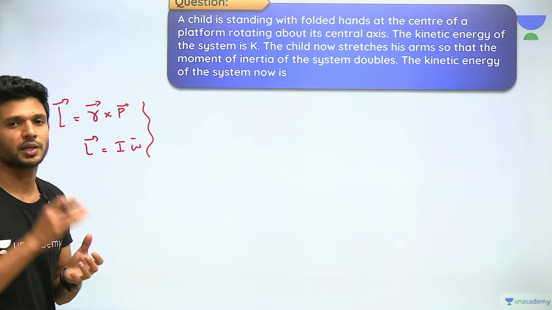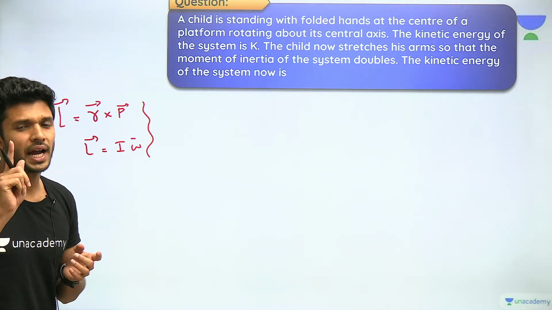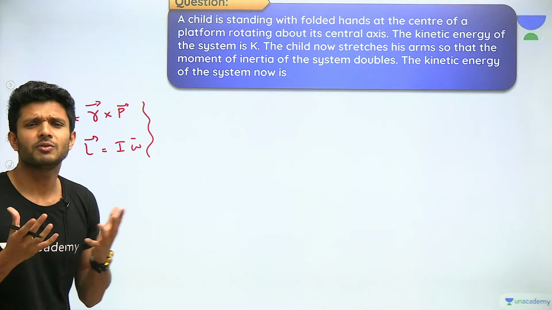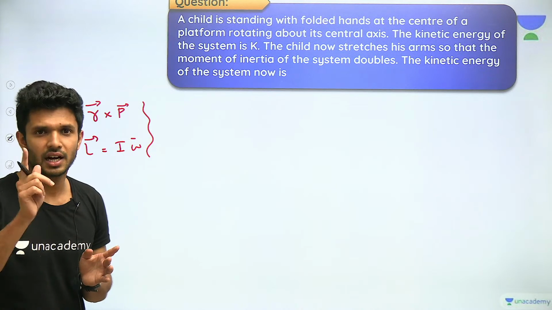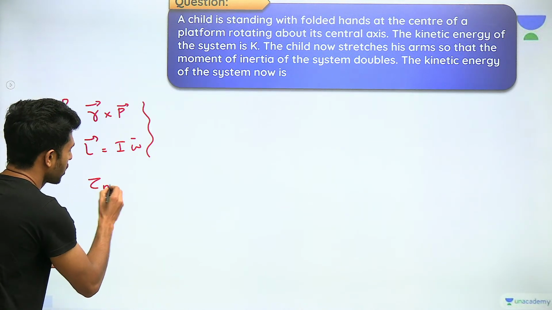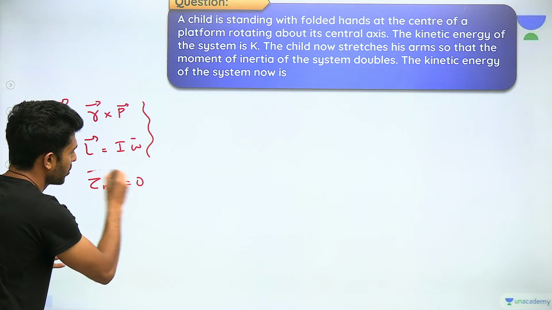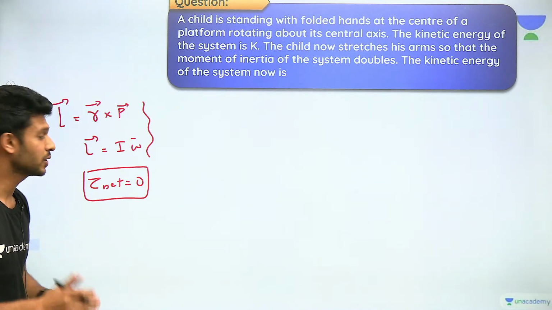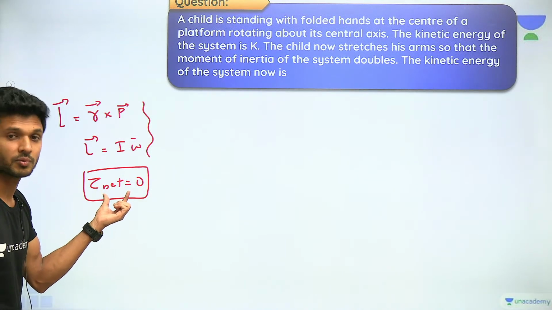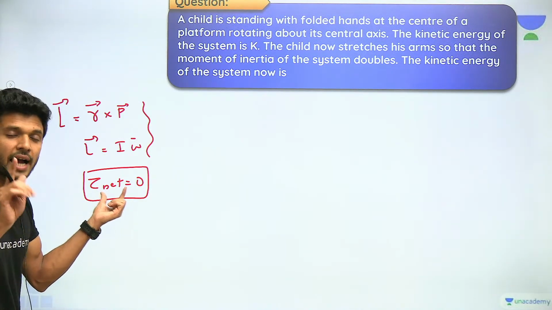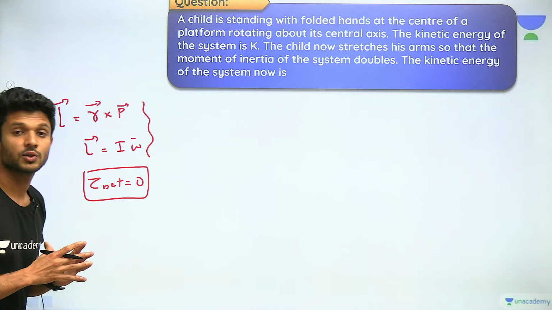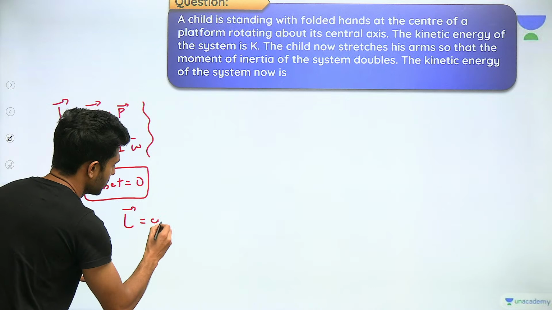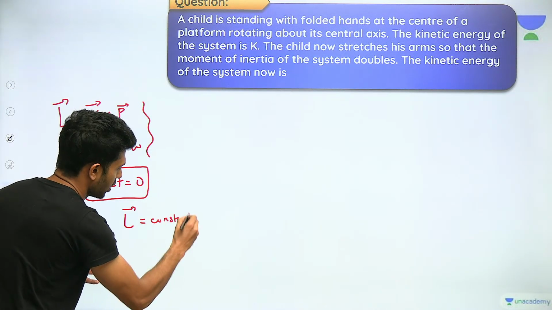and we have done lot many problems also. Then we also have learned about conservation of angular momentum. Tell me, when will the angular momentum be conserved? Whenever the net torque acting on the body is equal to 0. है या नहीं? हाँ sir, बिल्कुल. When the net torque acting on the body is equal to 0, angular momentum will always be conserved. इसका मतलब क्या है? इसका मतलब है angular momentum L vector will always be a constant.